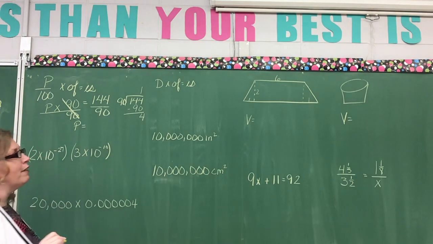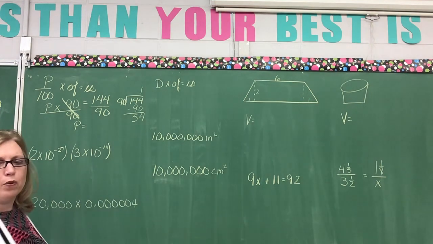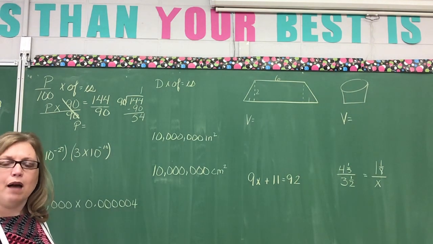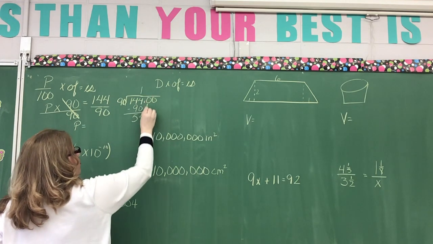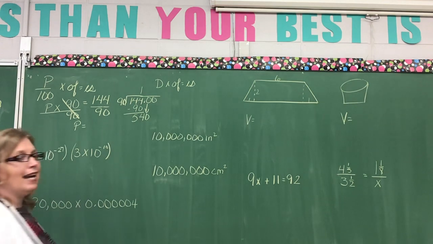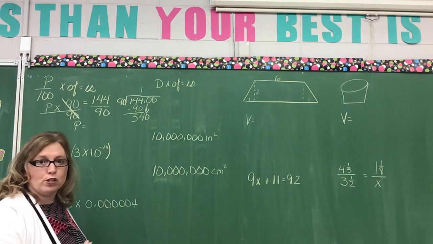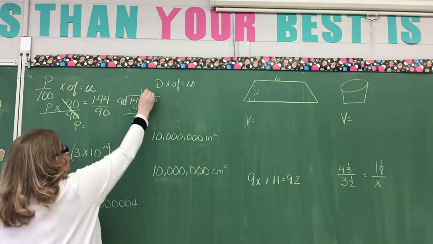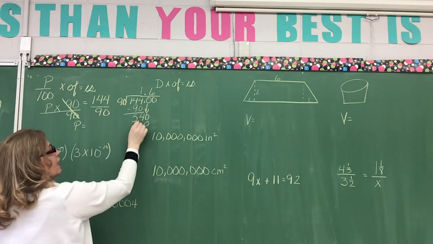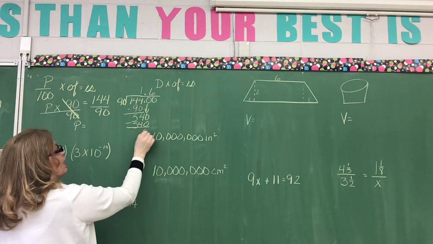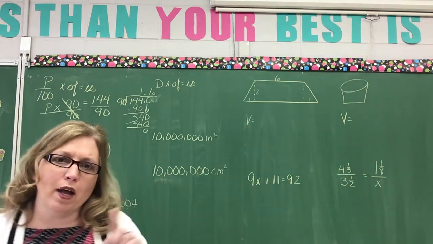Okay, so we have 4, then we say 14 minus 9 is 5. 90 will not go into 54. So what am I going to do? I'm going to annex a 0. Okay, I'm going to bring this 0 down, and I'm going to say 90 goes into 540 how many times? It goes into it 6 times. So bring your decimal point up. 6. 6 times 0 is 0. 6 times 9 is 54. Okay, so now I have, and I didn't need this extra 0. Okay, so my decimal is 1.6.